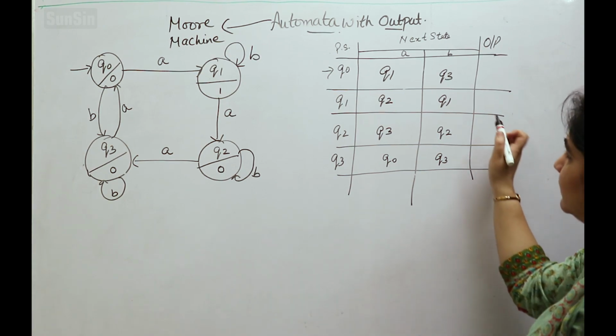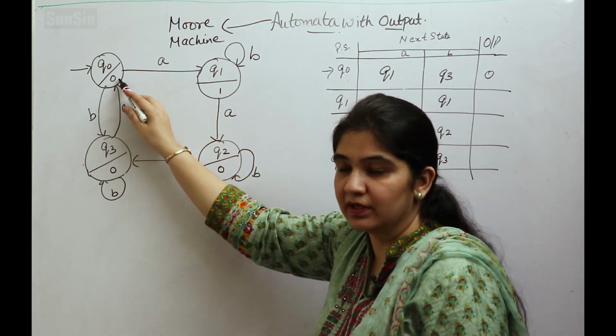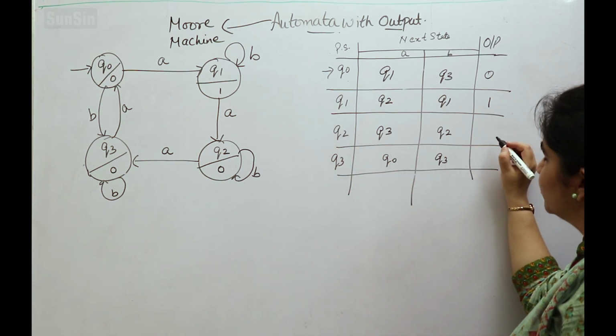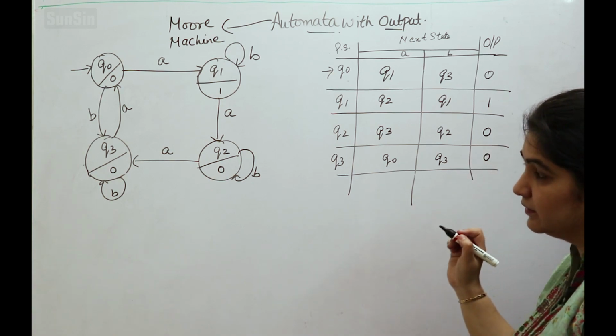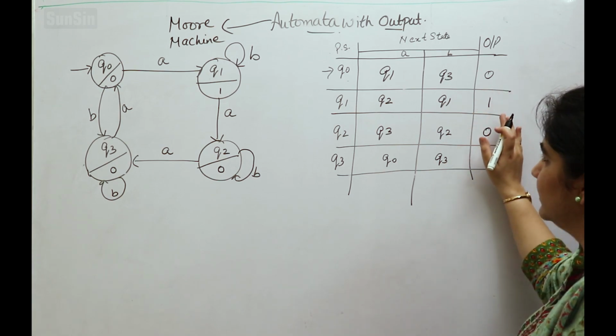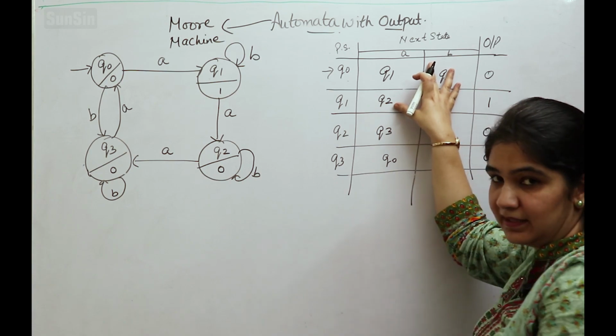And finally the last column, the output column. In this we write Q naught, output is 0. Q1 output is 1. Q2 output is 0. Q3 output is 0. Fine. So kindly note that these outputs are related with the present state, clear, but not the next states.